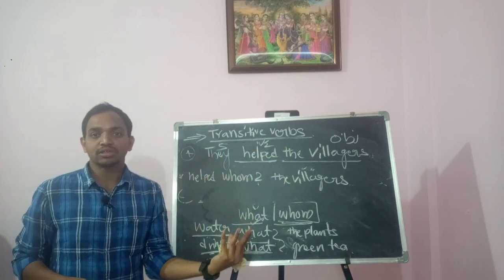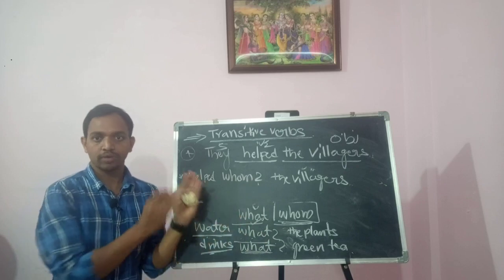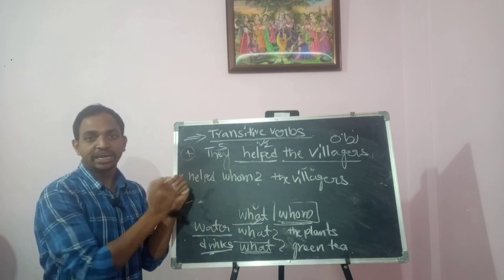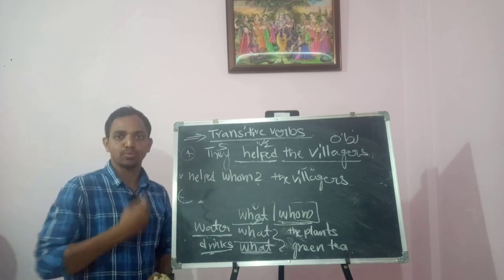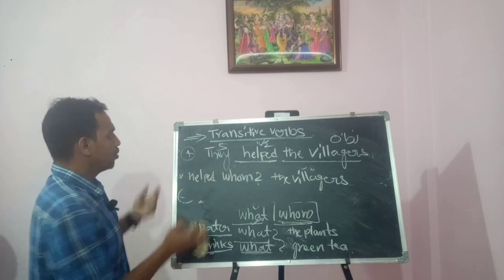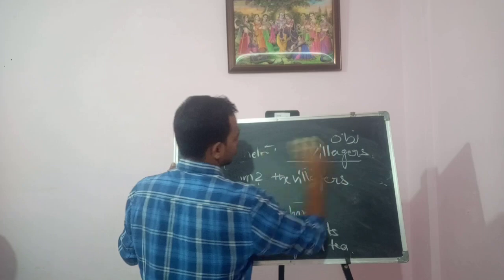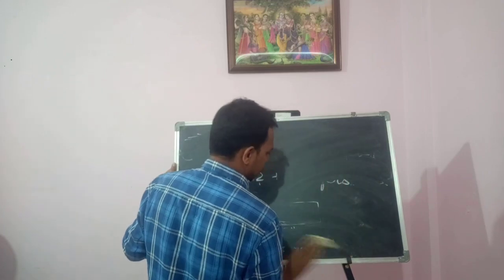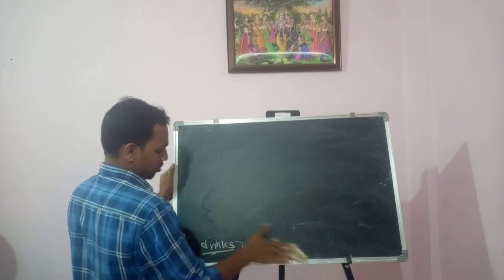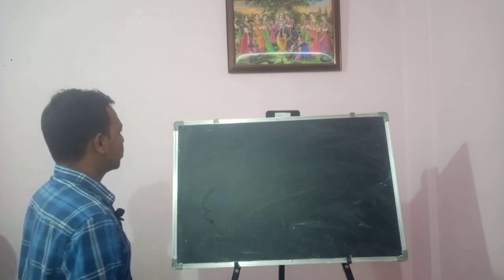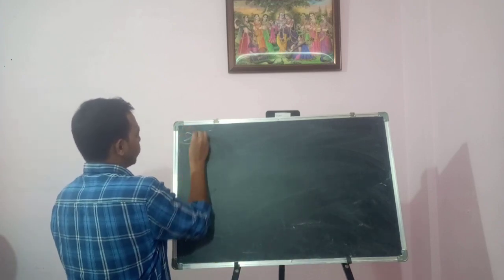By using different kinds of verbs, we can make various sentences. So practice makes a man perfect. We have to practice more and more. So now coming to intransitive verbs, we have to learn. Coming to intransitive verbs, the second one.